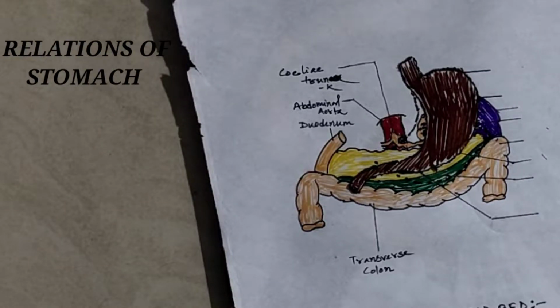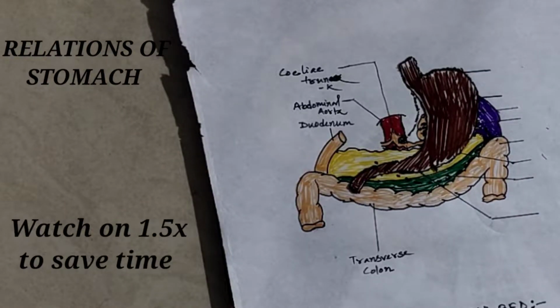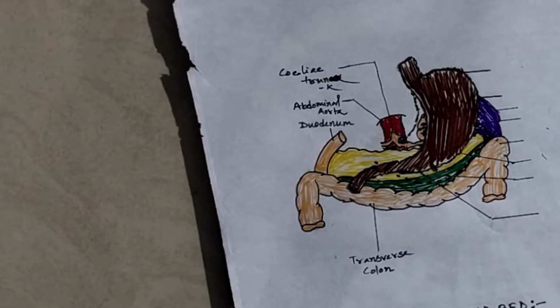Hello everyone. In this video I am going to discuss the relations of the stomach. The stomach has two types of relations. One is peritoneal relation and another is visceral relation. Peritoneal relation is all about the stomach covering, and visceral relations means the organs or structures situated surrounding the stomach, meaning anteriorly or posteriorly situated organs or structures.